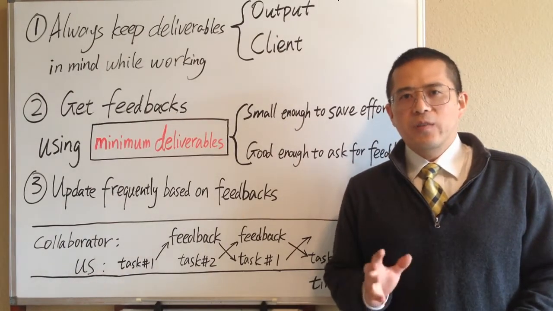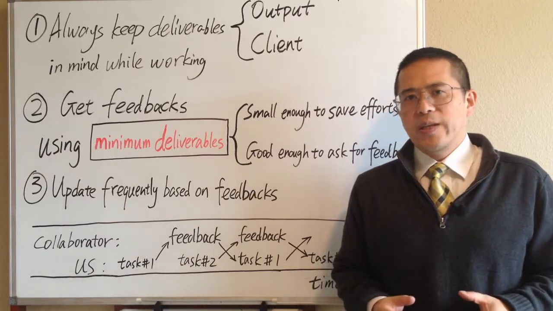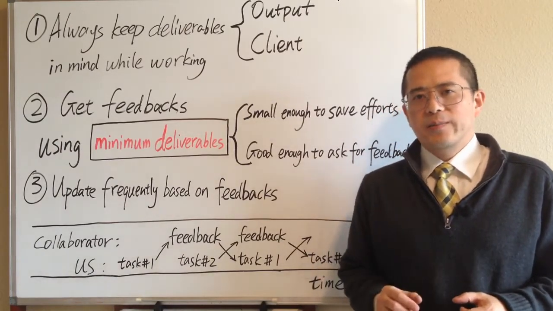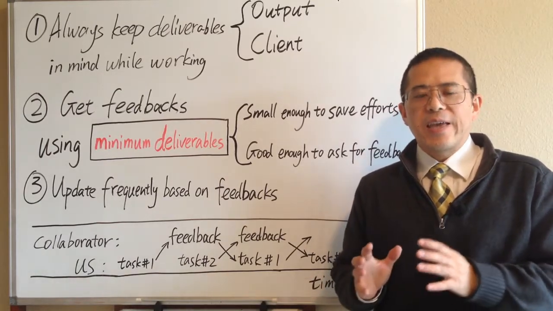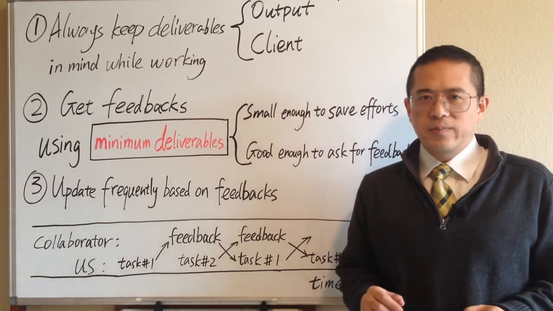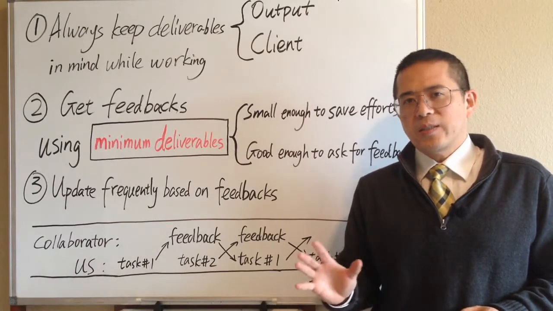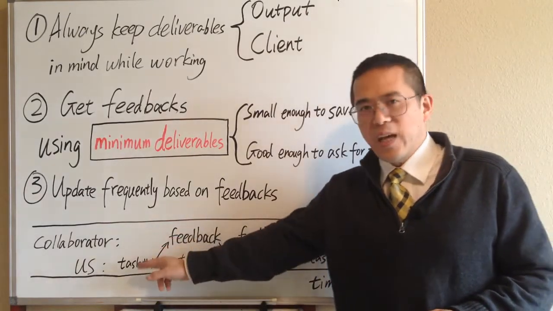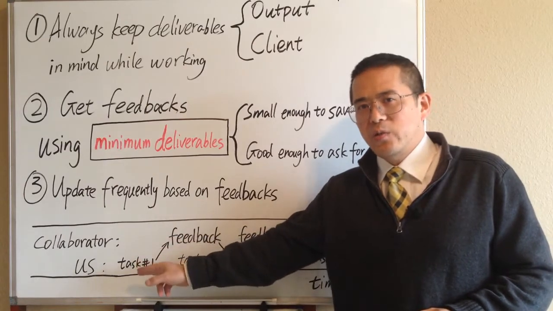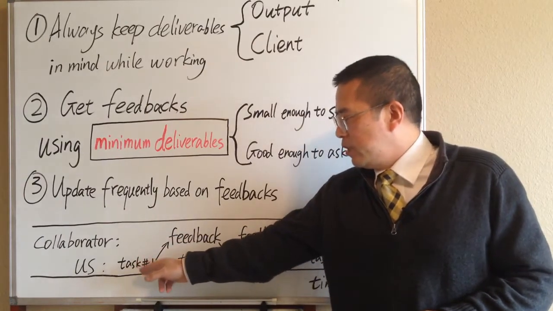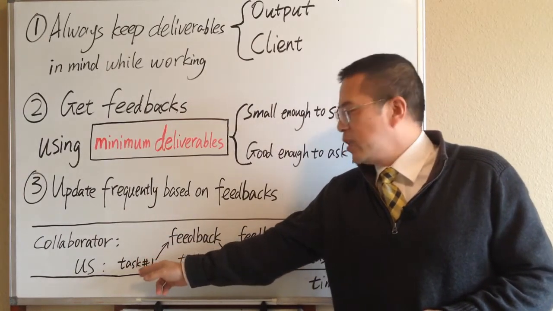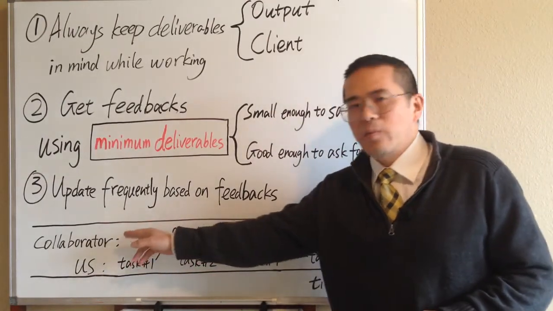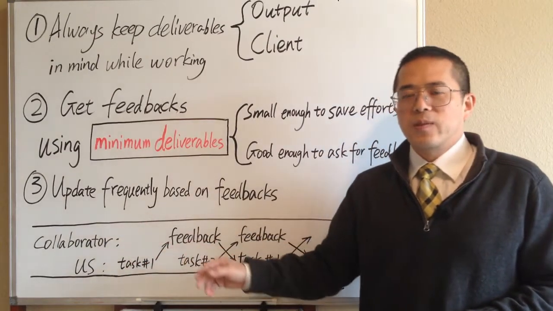The habit of generating minimum deliverables and keep updating them is extremely important in a multitasking and teamwork environment. When we have multiple tasks in hand, we first work on one task. After we generate a minimum deliverable of this task, we send it out for feedbacks from our collaborators or other team members.